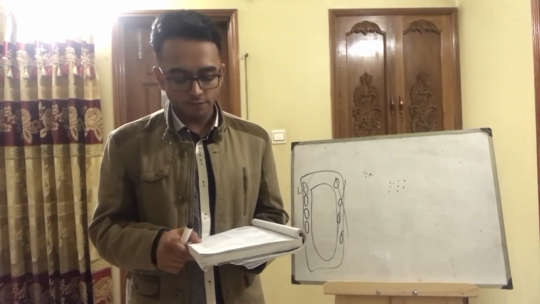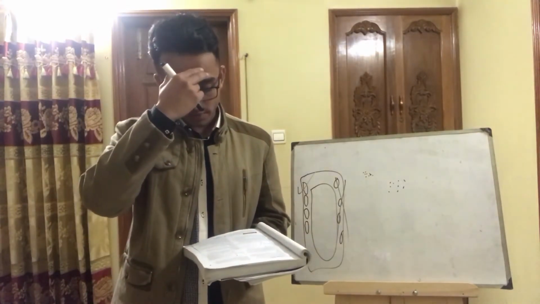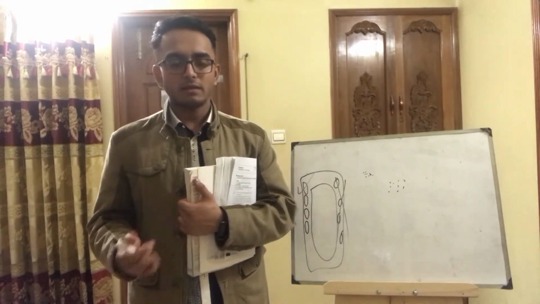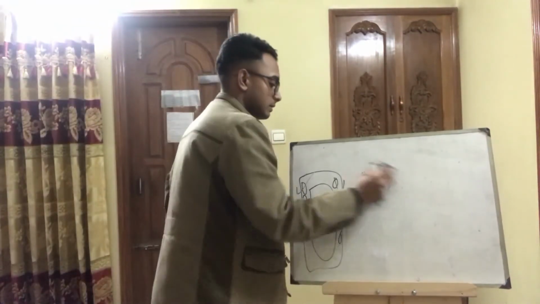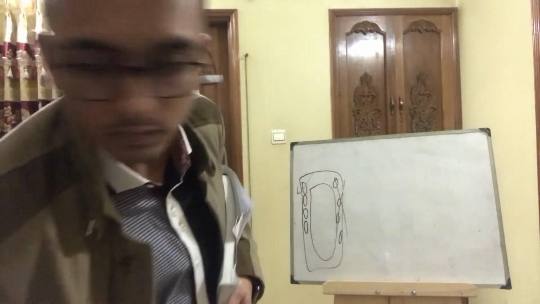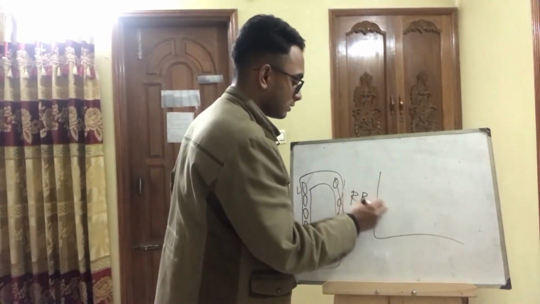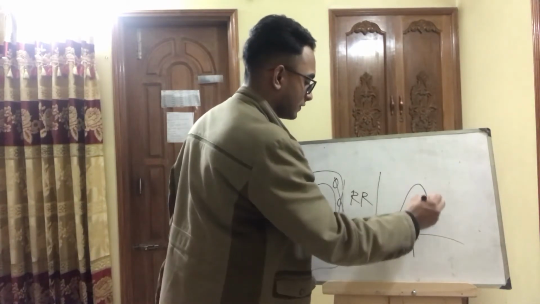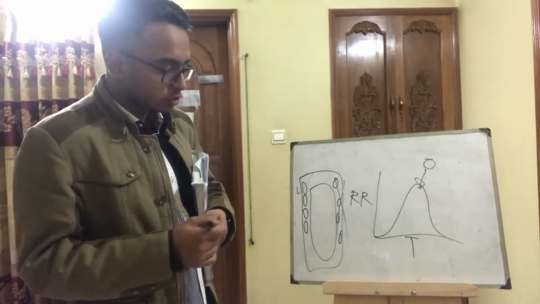Temperature. The chemical reactions of photosynthesis can only take place very slowly at low temperatures, so a plant can photosynthesize faster on a warm day than on a cold one. That's because of the enzymes and their optimum temperature. This is the reaction rate against temperature. This is actually the curve of the enzyme. This is the optimum temperature. You should know this, and different enzymes have different optimum temperatures.